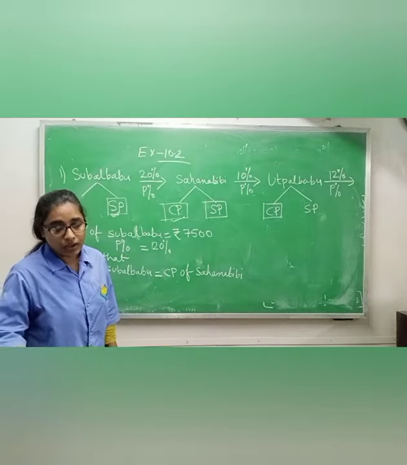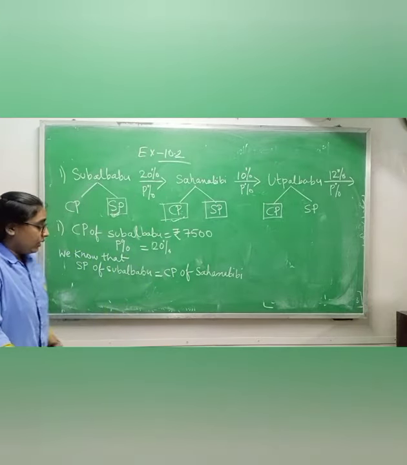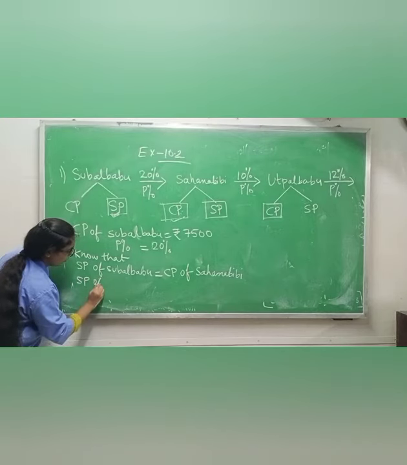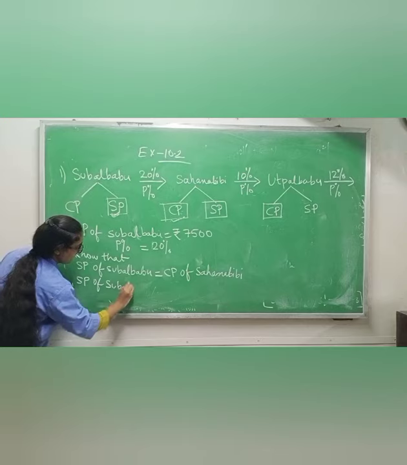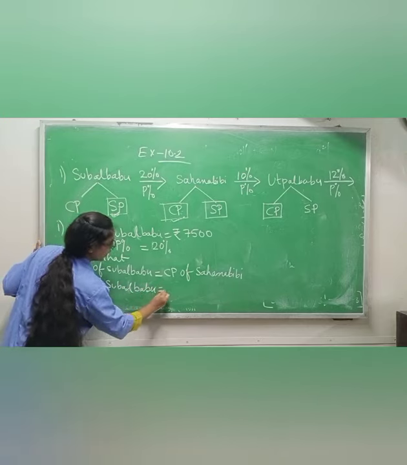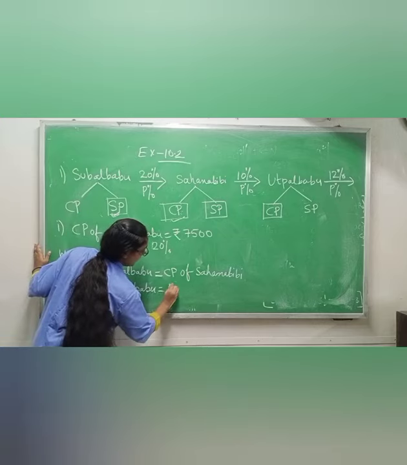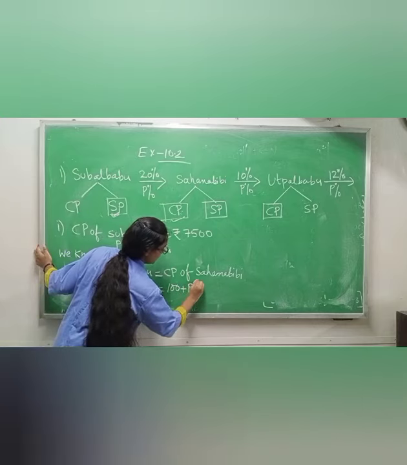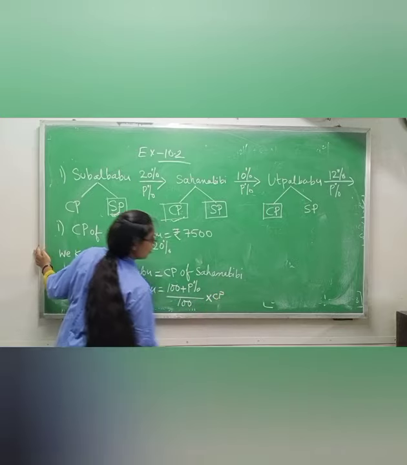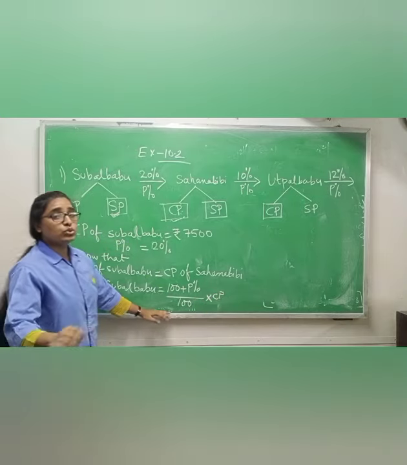Now what is the formula for SP? Selling price of Subal Babu, right? Selling price of Subal Babu equals to, what is the formula? 100 plus profit percentage by 100 into CP, means cost price. Okay. Why I am using this formula?